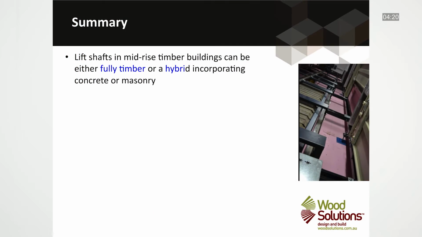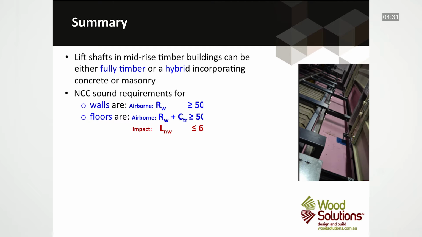So in summary, lift shafts in mid-rise timber buildings can be either fully timber, protected by fire-rated linings, or a hybrid, incorporating concrete or masonry. NCC sound requirements for timber lift shaft walls is an airborne requirement Rw greater than or equal to 50. And for floors, an airborne requirement Rw plus Ctr greater than or equal to 50, and an impact requirement Ln,w less than or equal to 62.